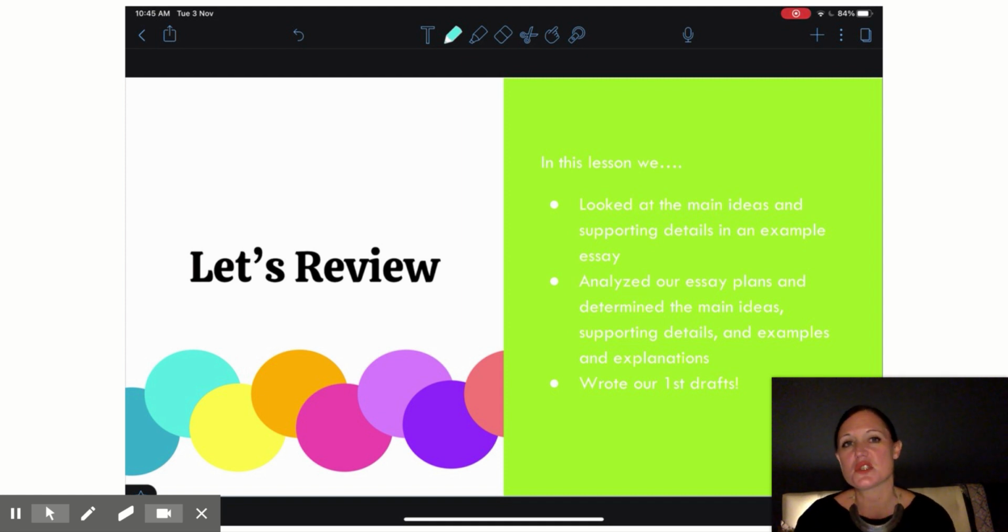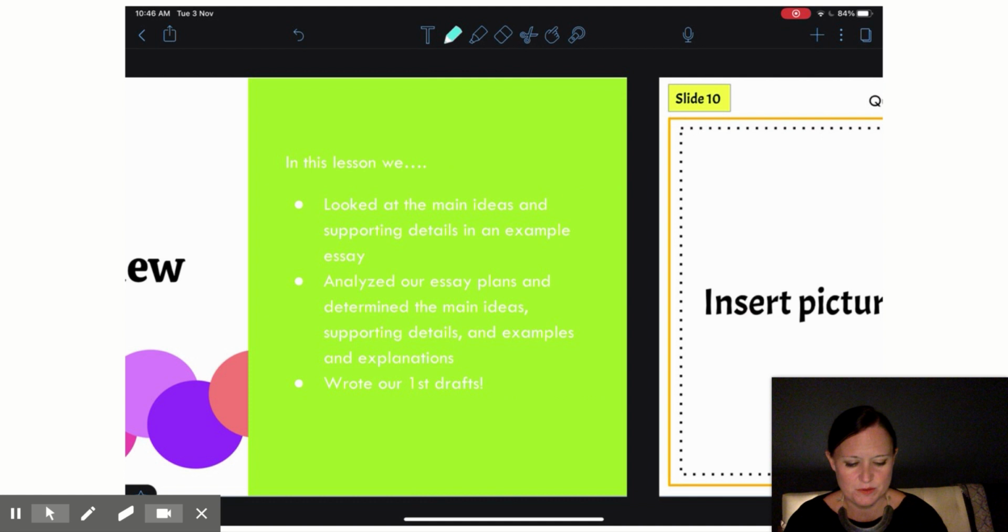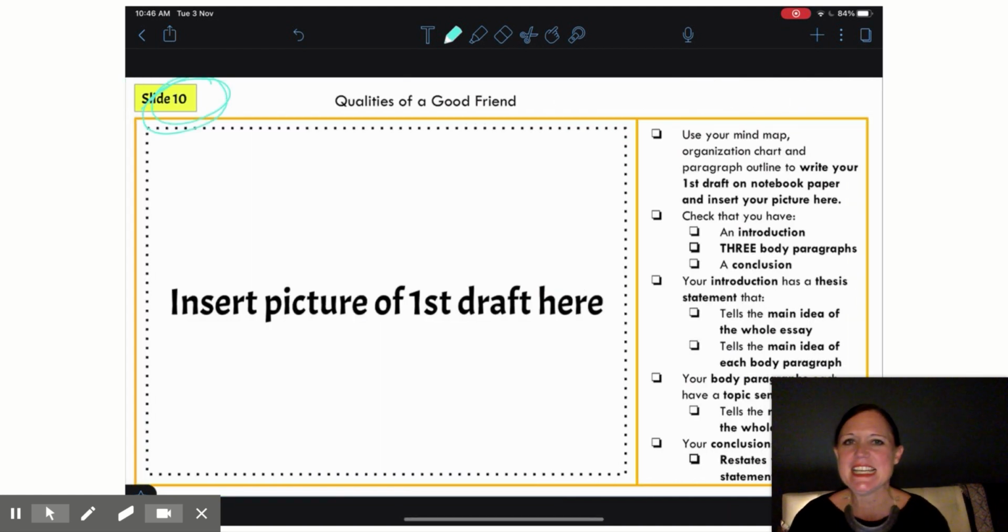Again, make sure as you start to write your first draft that you're writing it on notebook paper with lines. It's going to help you with your handwriting, and that you're somewhere quiet and that you have plenty of time, about an hour, to really devote and focus on that first draft. When you've got a nice clean copy, take a picture and upload it to slide 10 in your workbook so your teacher can also use this checklist to give you some feedback.